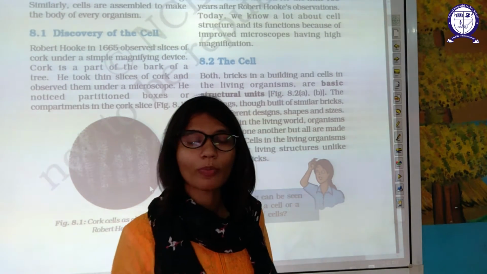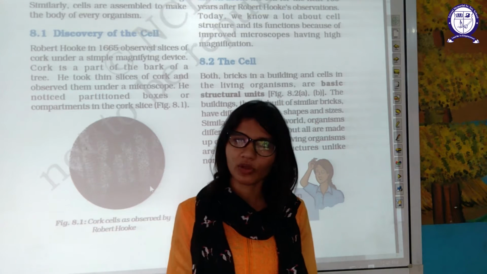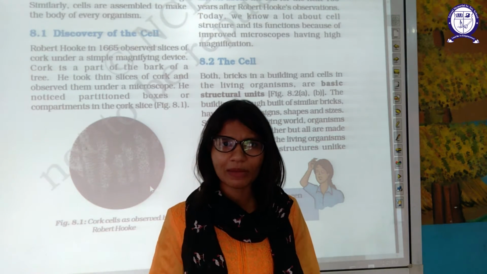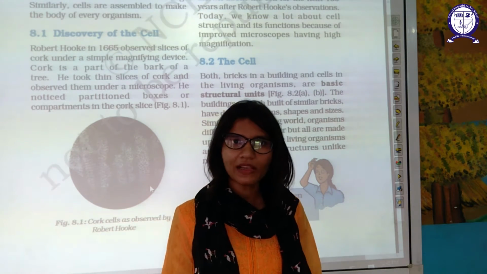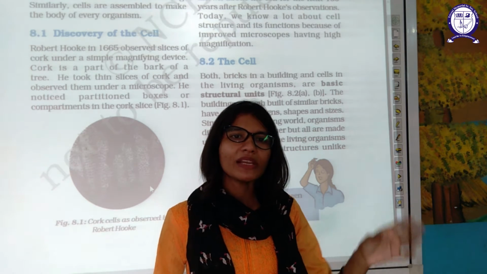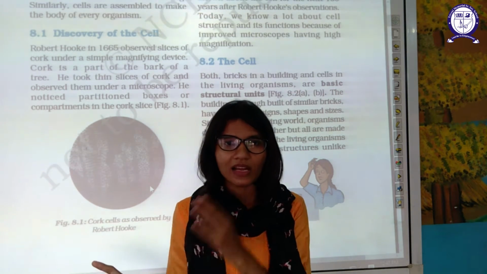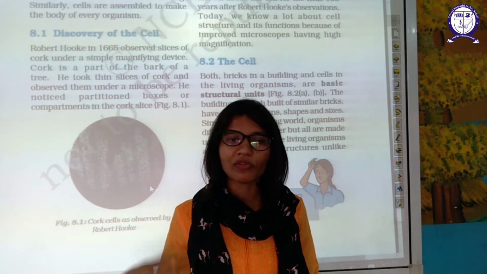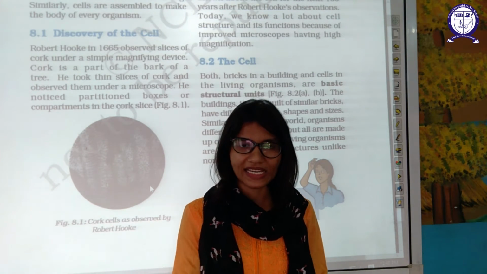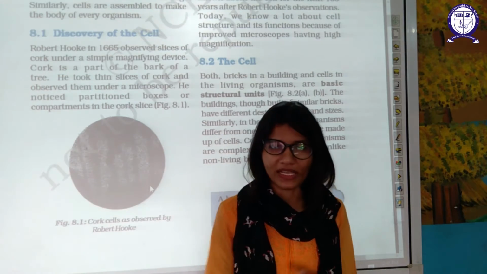Cells are complex in structure. We have compared the cell with the brick. Both are structural fundamental units of the building of living organisms. But what is the difference? The difference is that a building requires a similar kind of brick, but our body requires a variety of cells to perform a variety of functions. Secondly, bricks are simple in structure, but cells are complex in structure.